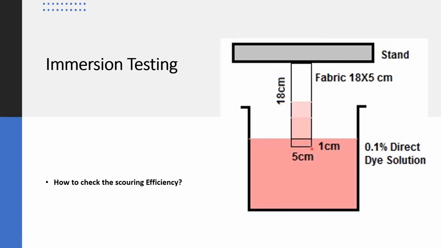We cut a fabric strip and then dip it in a solution of 0.1% direct dye. It is important that we immerse only 1 centimeter of the strip, and then we see the capillary rise. As this is a dye solution, we will get a color here. The more the color goes upward, the more absorbent the fabric is.